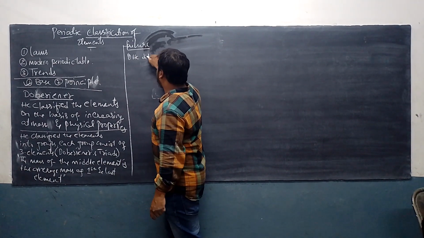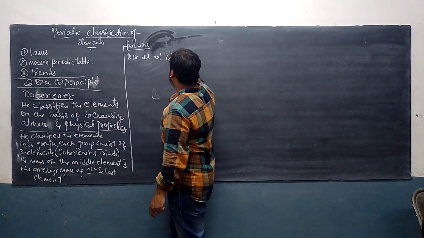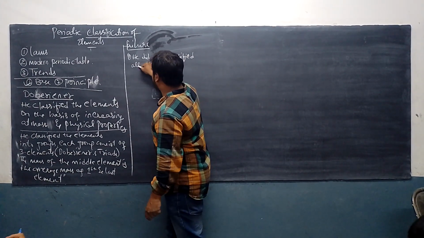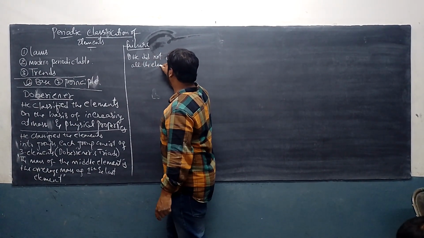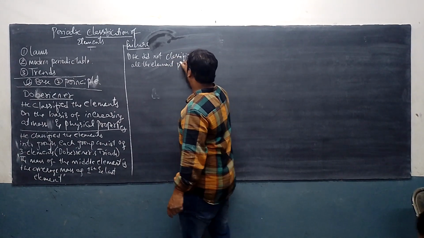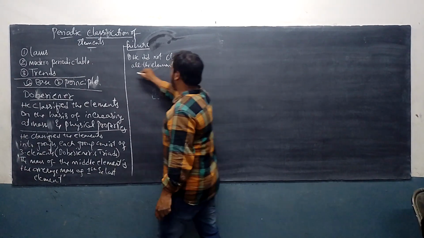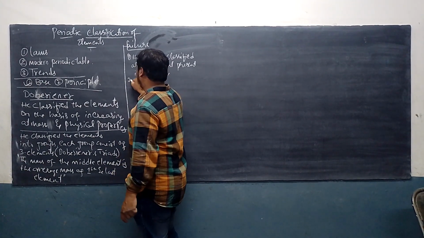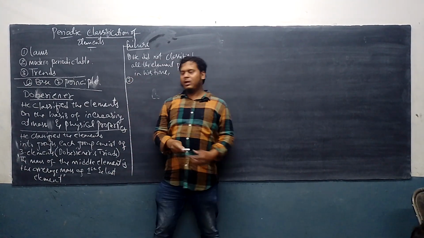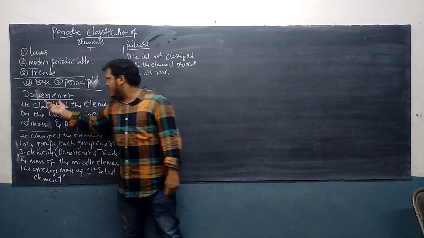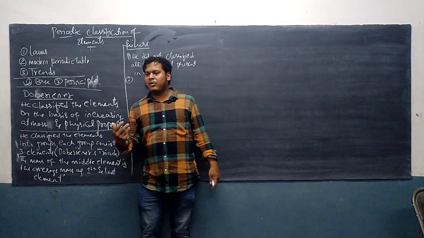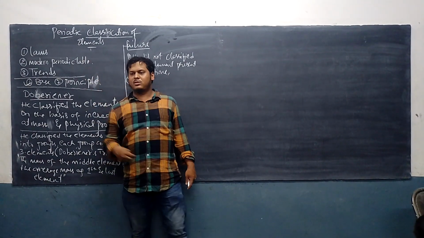He did not classify all the elements present in his time. Correct? Secondly, the principle he gave, the law of triads, was followed by only three triads.